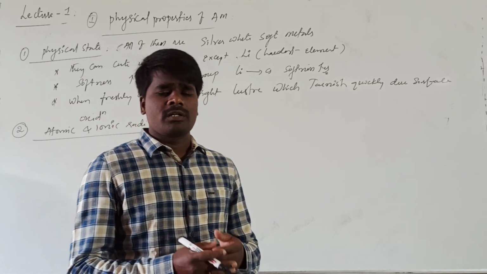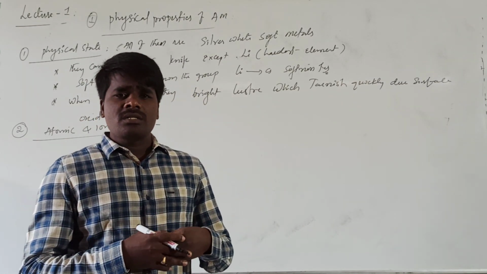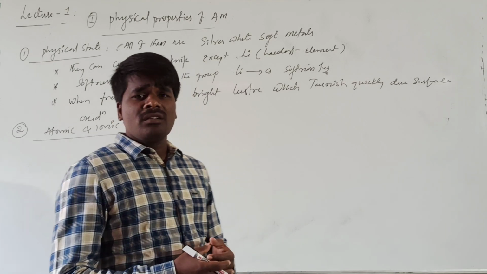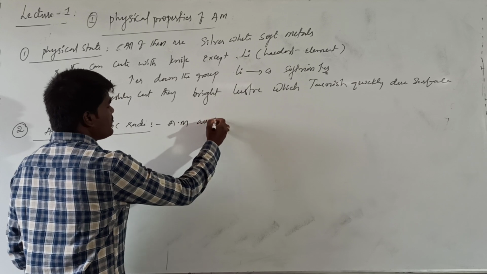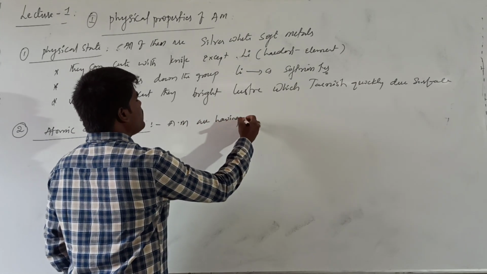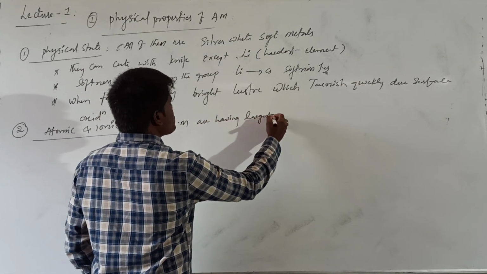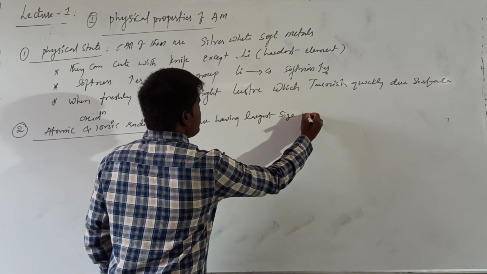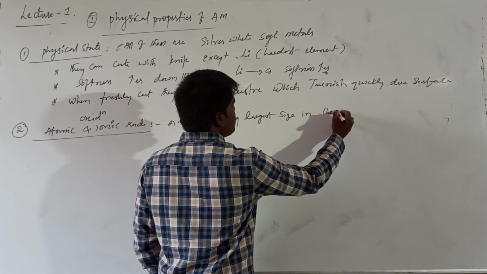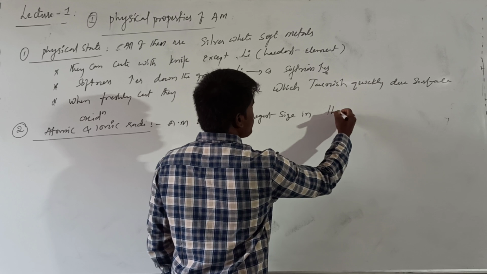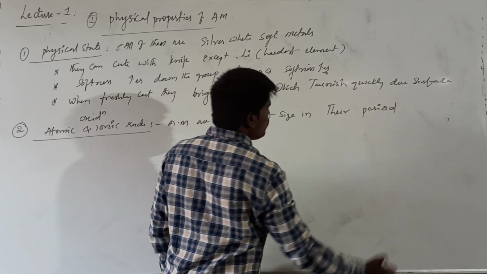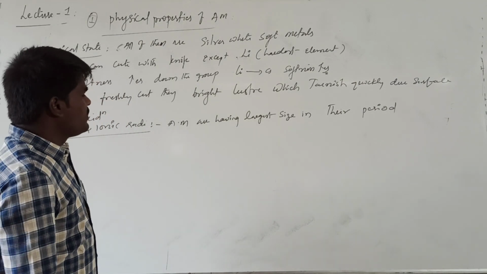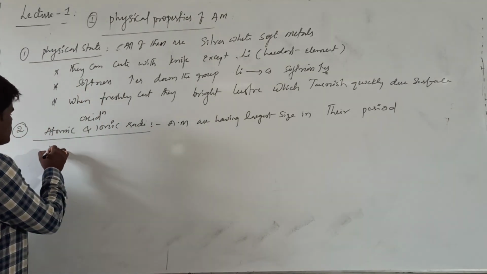Leaving the noble gases aside, they are the largest atoms in their corresponding period.